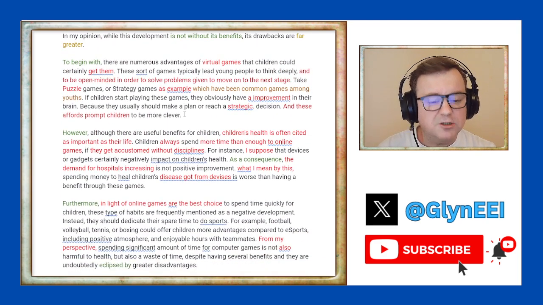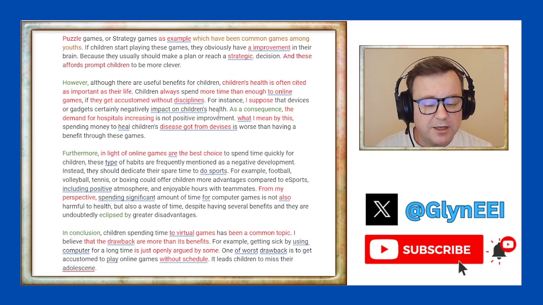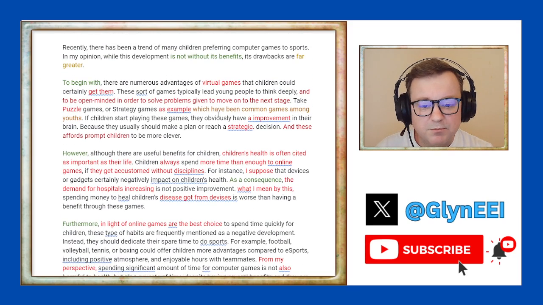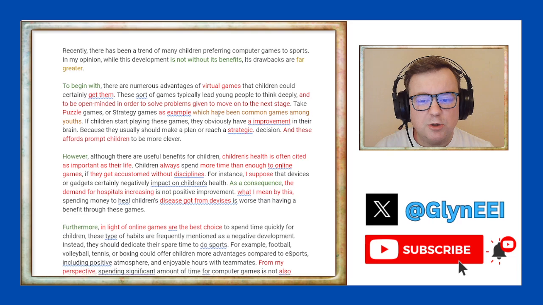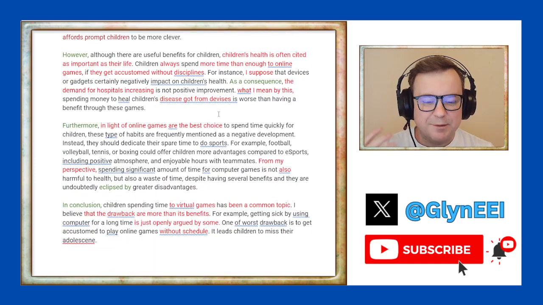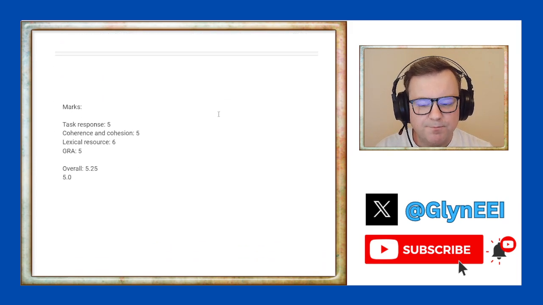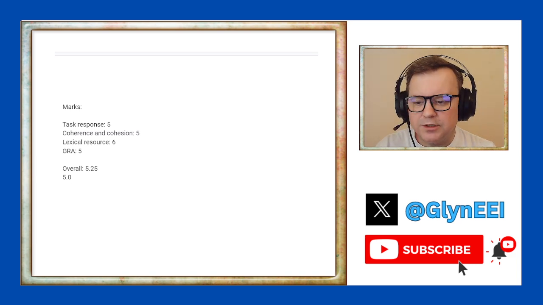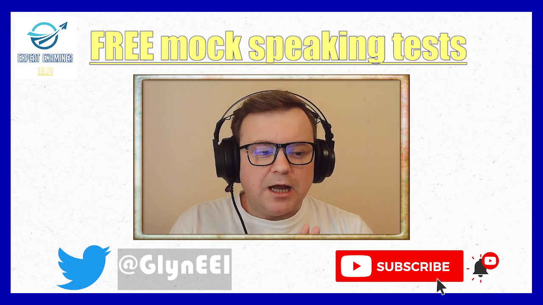The candidate does show a lot of positive signs with their language. They have some good vocab, they have some even good grammatical structures, but the candidate unfortunately doesn't know how to write an academic essay. And yeah, the biggest problem here is the academic skills, not the language skills. But I guess I will leave it there. I hope you found that useful or interesting.